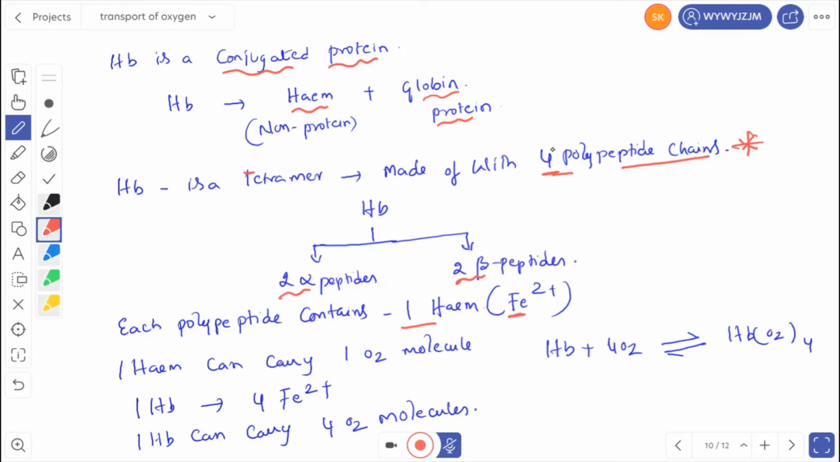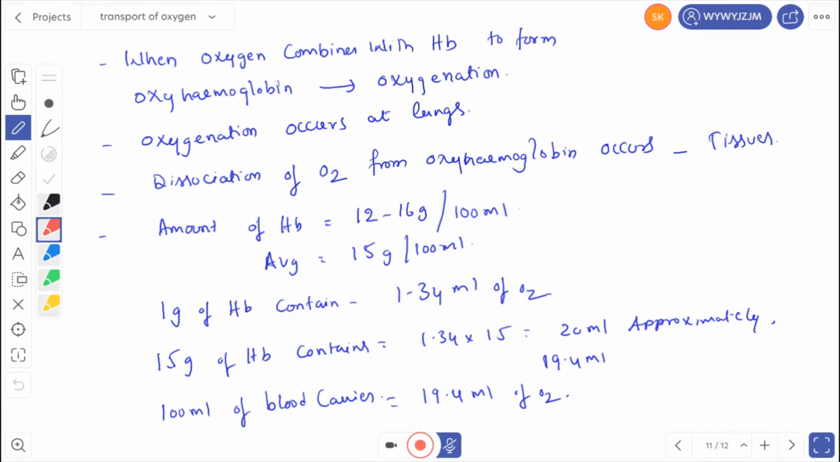So how many polypeptides are there in the hemoglobin? 4. If there are 4 polypeptides, then how many hemes are present? 4. If one heme can carry one oxygen molecule, then 4 hemes can carry how many oxygen molecules? 4. As a result, one hemoglobin molecule consists of 4 ferrous ions, and one hemoglobin can carry 4 oxygen molecules. Where oxygen combines with hemoglobin to form oxyhemoglobin, that condition is called oxygenation.